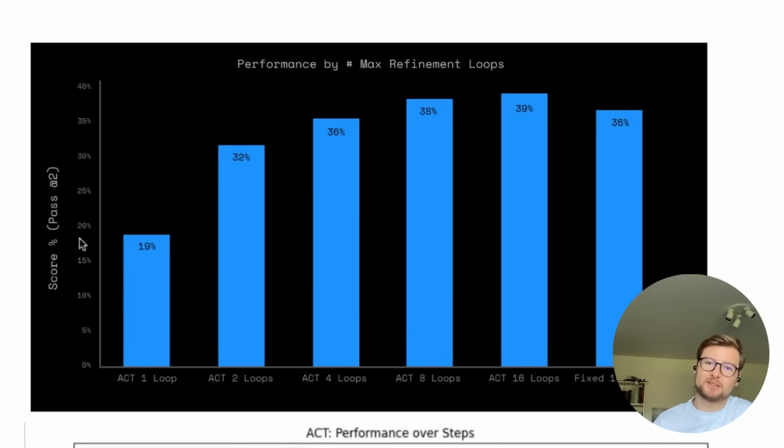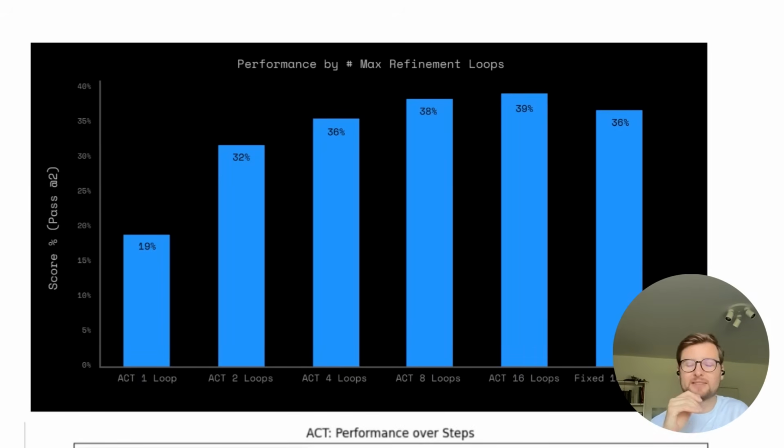In the figure at top is both of these together, right? Again, Pass@2 on ARC-AGI V1 over the HRM model set with max steps 1, 2, 4, 8, 16 with ACT, with this adaptive compute enabled, or without, 16 without. And as you can tell, going from 1 loop, which is basically no refinements, to 2 loops, which is 1 refinement step, you make a prediction and you get to change it once. That gets you from 19% to 32%. So a 13% jump in just 1 refinement step. And going from no refinement to 16 steps or 8 steps gets you to around 38 to 39%.